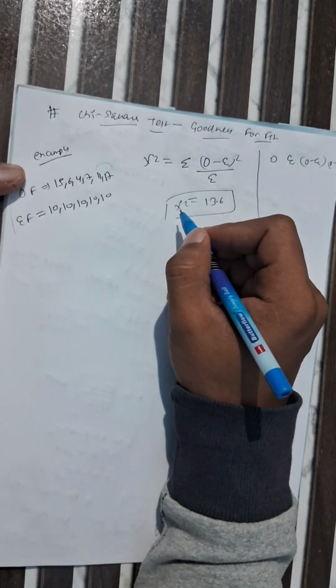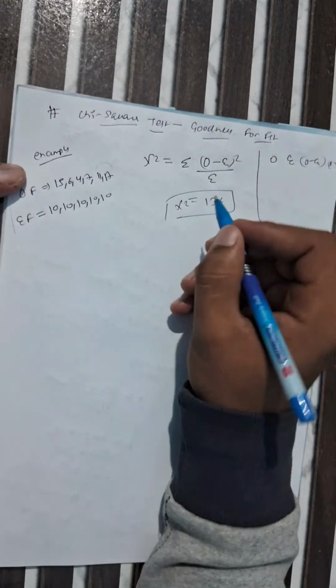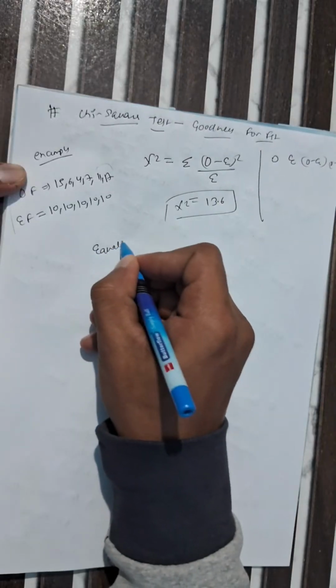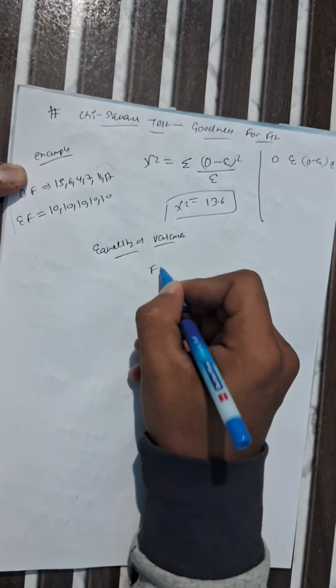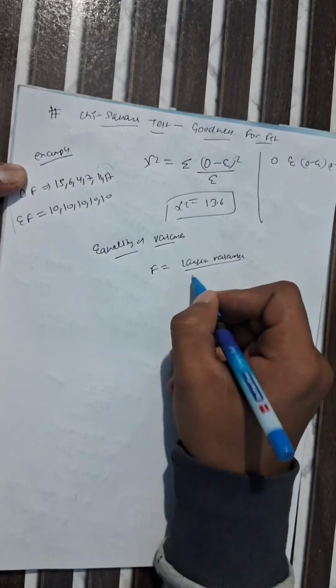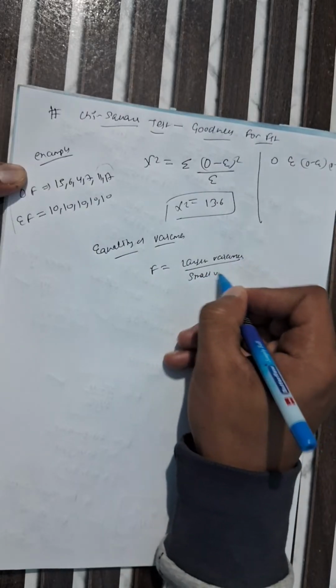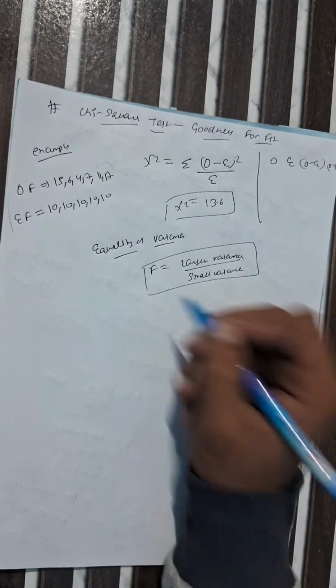And when you do the F test, you have to compare the equality of variance. So what is the formula? F equals larger variance divided by smaller variance. This is one more important formula. Up to here, if you have any doubt regarding this, please tell. Here our fourth module is completed. Important formulas and important concepts are covered.